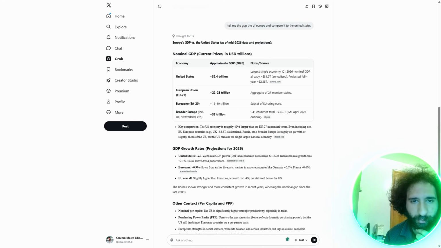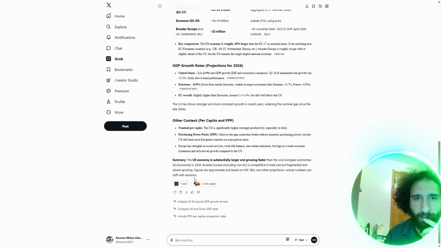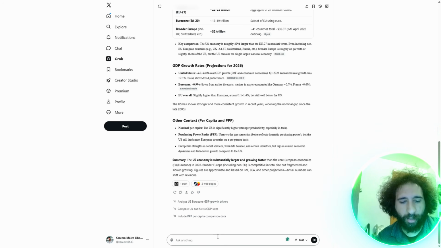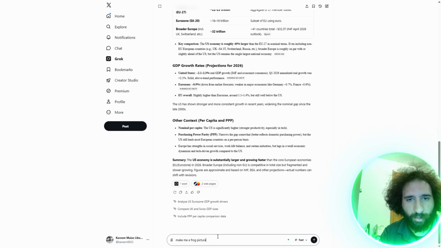Then you can combine everything. So then you can have it generate images if you want. So this is pretty accurate, and it comes with different posts and web pages, just like your normal LLM. Make me a frog picture with a top hat dancing.